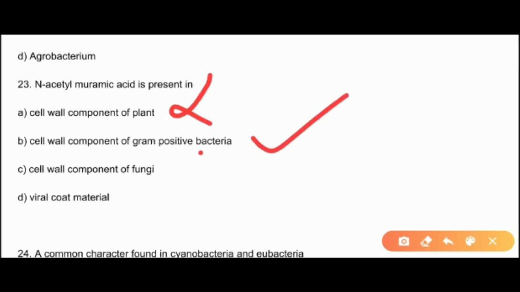Yes. Cell wall component of fungi? No. Viral coat material? No. So option B will be correct.